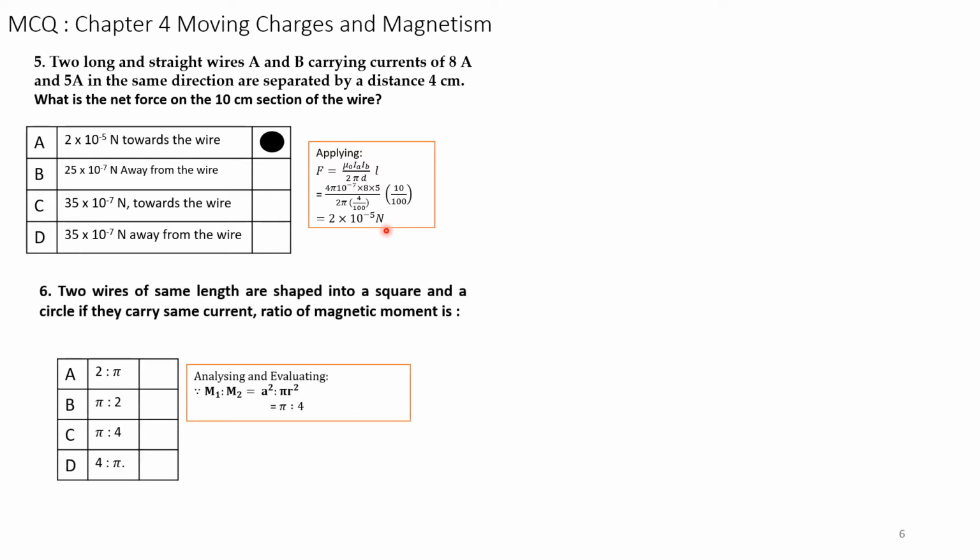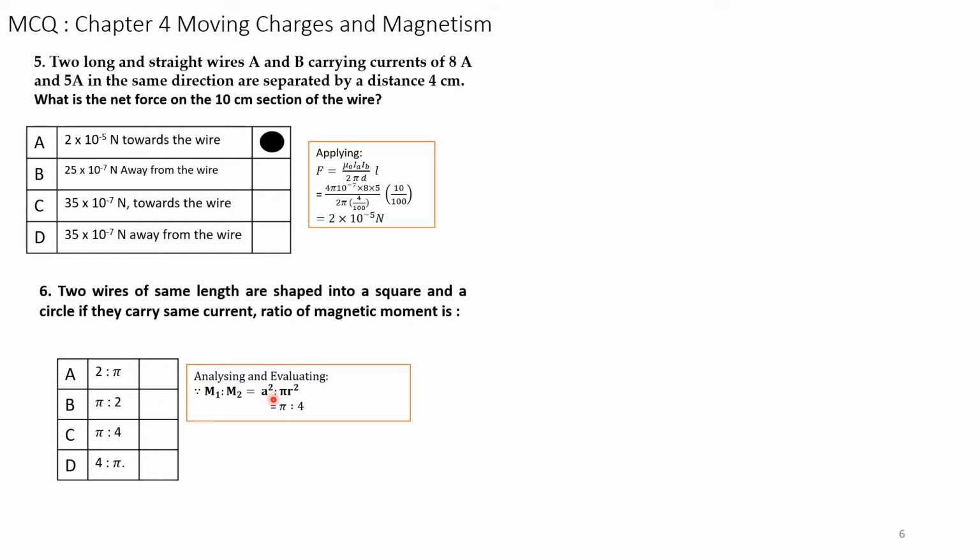Now we will take up the next question. Question number 6. Two wires of same length are shaped into a square and a circle. If they carry the same current, the ratio of magnetic moment is. So we know magnetic moment. Please underline magnetic moment. See, the question asked is regarding magnetic moment, and you have to identify the formula. Formula is M1 is to M2, magnetic moment due to a square shape as well as a circular shape is given by respective areas.